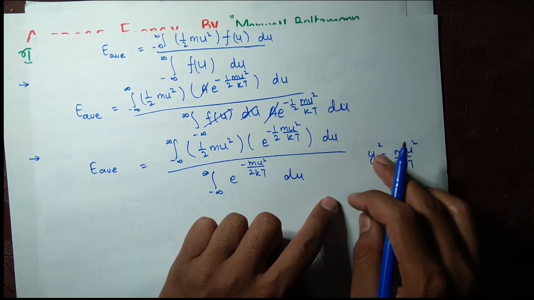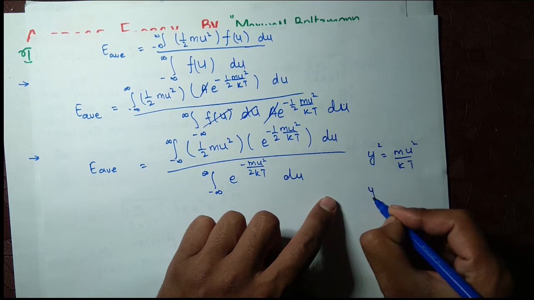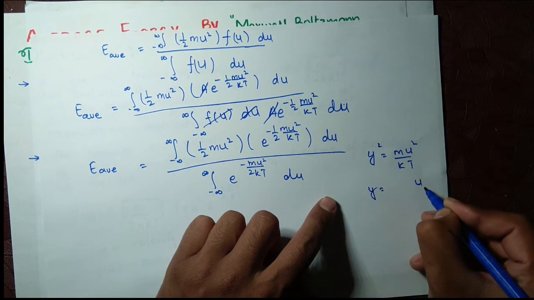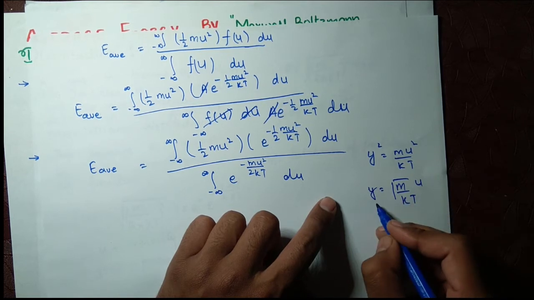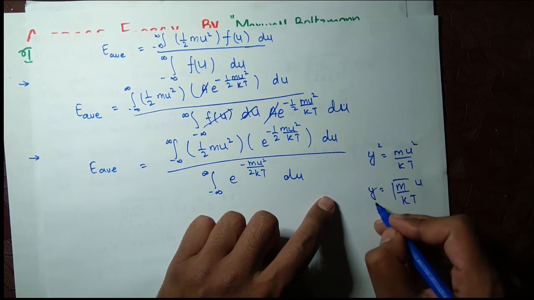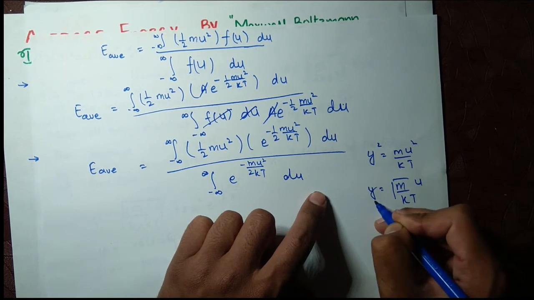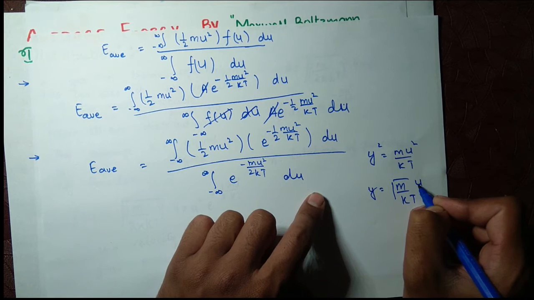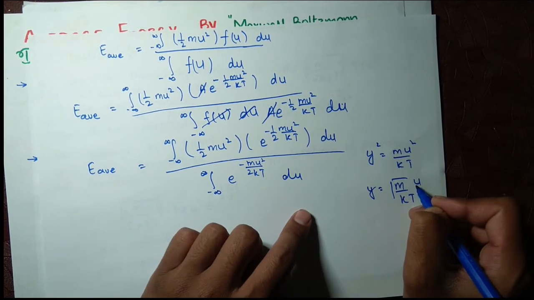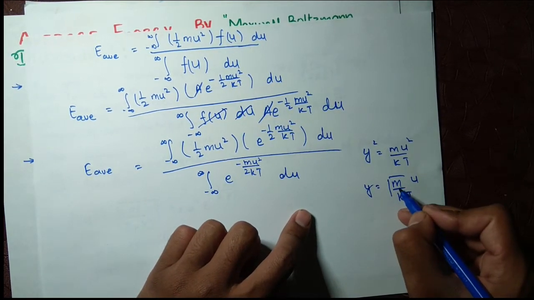So the thing we want, y is equal to u under root m over kT. Now you can see that we have a direct relation between y and u here. So what will we do now?